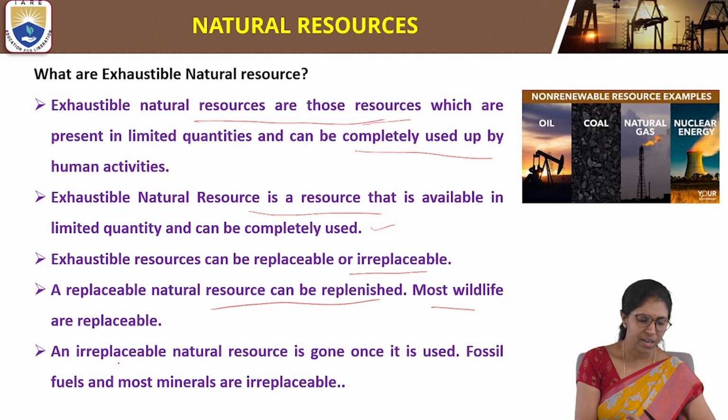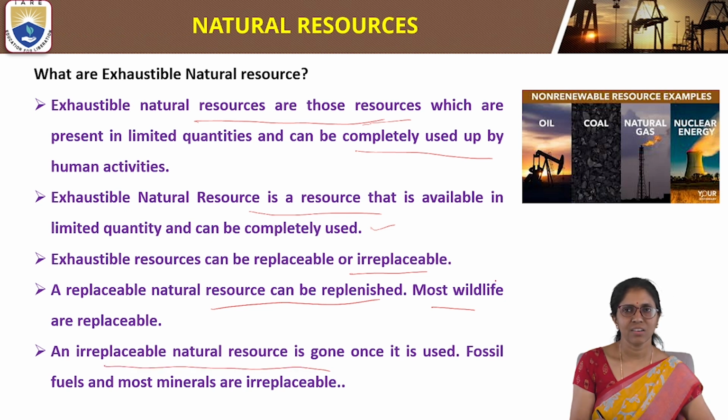An irreplaceable natural resource is gone once it is used. Examples of irreplaceable natural resources are fossil fuels.